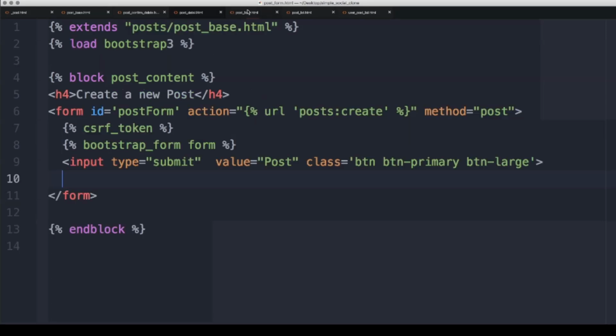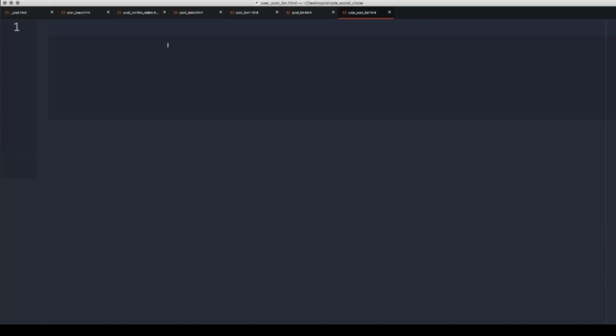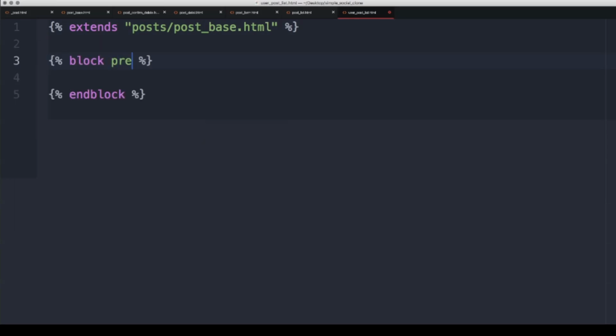Then we have post and post list ready to go, and we just need the user post list, which is actually quite simple. So user_post_list is going to extend from post/post_base.html. We'll have a block here for the pre-post, and then inside of this we'll have a div, and let's make this empty for each one, and that will say post_user.username.